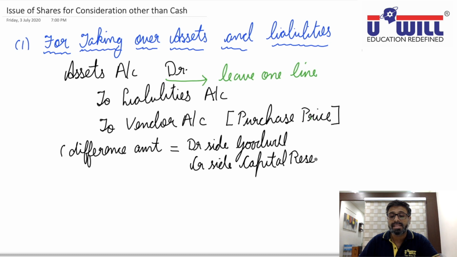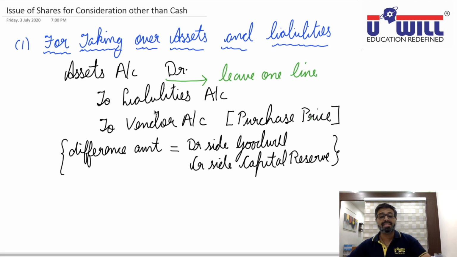This is a very easy method. No calculations and workings are required here. Simply, you leave one line in between assets and liabilities, and after passing the entry and recording vendor with purchase price, if any balancing amount remains in debit column, write it as goodwill. Credit column, write it as capital reserve.